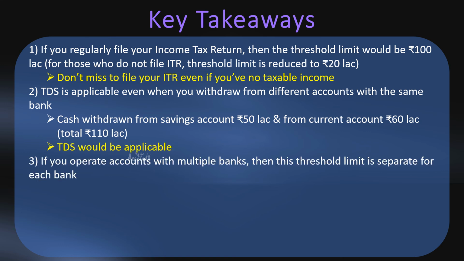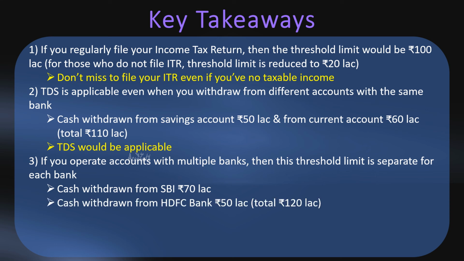Third point would be if you operate accounts with multiple banks, then this threshold limit is separate for each bank. Let's say you have an account with SBI and cash that you have withdrawn for a year is 70 lakh. Let's also assume you have another account with HDFC Bank and you have withdrawn 50 lakh during the year. So total here is 120 lakh.